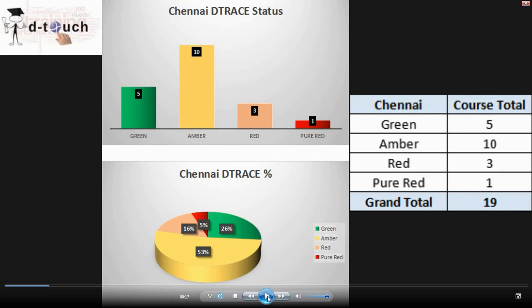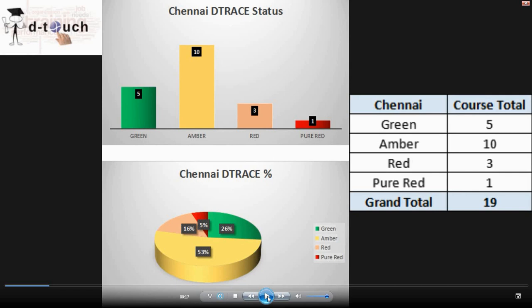Those kinds of students will be categorized as red. If we give them some more push and more attentiveness, these people can move to amber and then to green. That is the way we are approaching these red students.